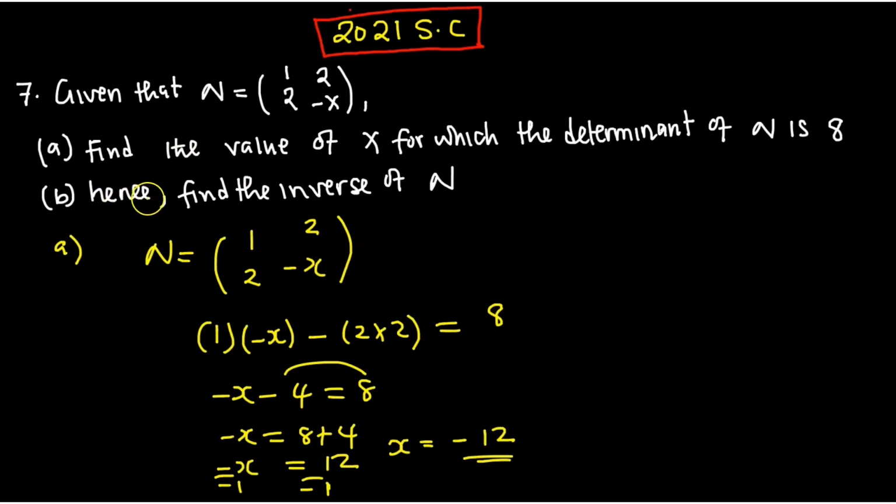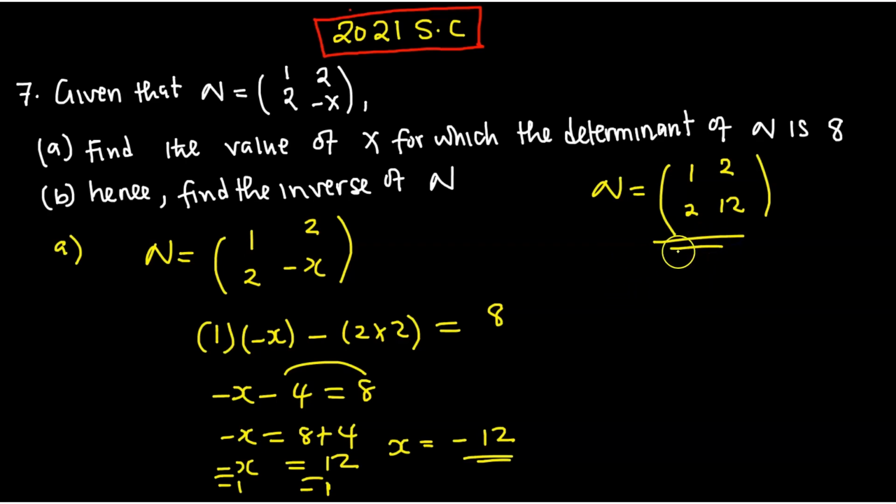Then now, hence or otherwise, write the inverse or find the inverse. So now, as I said, before you find the inverse, you need to find the original matrix of N, in which you replace the value of x. So the original matrix of N is going to be 1, 2, 2, then where there's x we put negative 12, but there's a negative here, so it's going to be positive 12. Okay, so this is the original matrix.